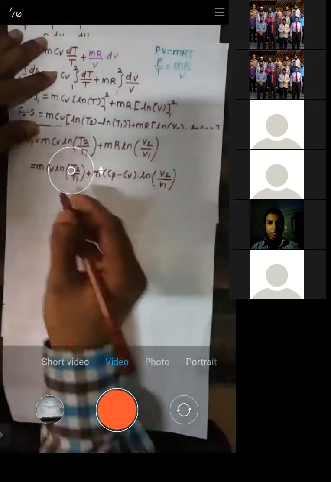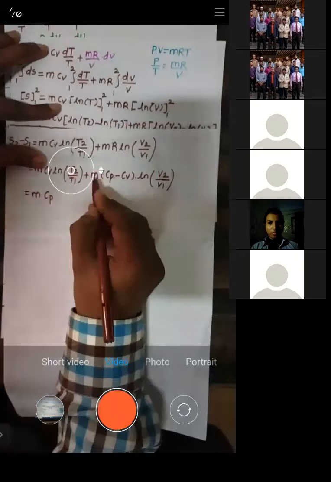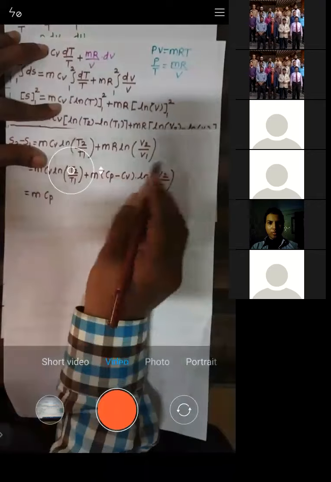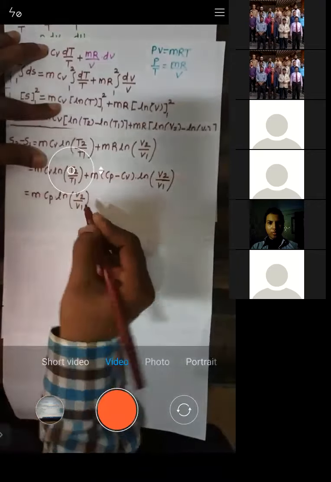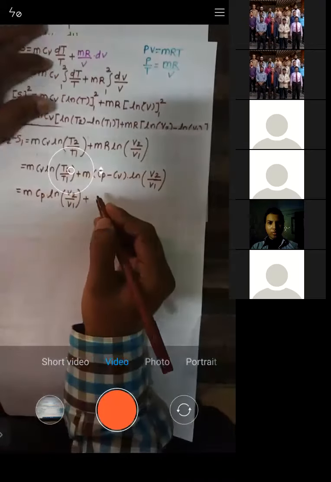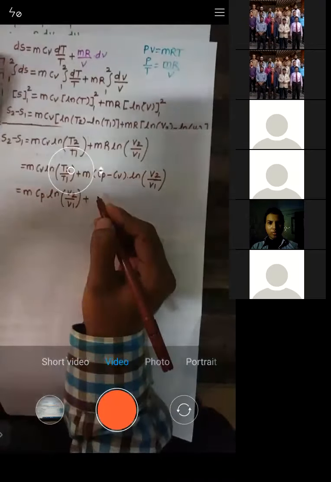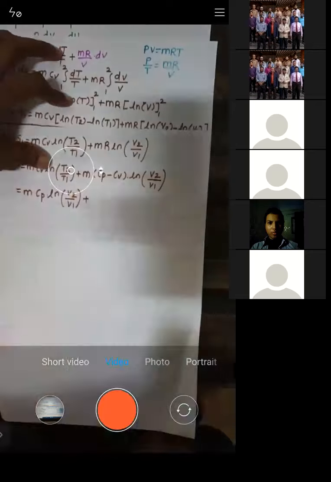So this term I will write down first. I'll just write down M. Try to understand. M into CP into ln of V2 by V1. So this term I have written first. Plus now I will write down the terms having coefficient CV. So this is nothing but M into CV.